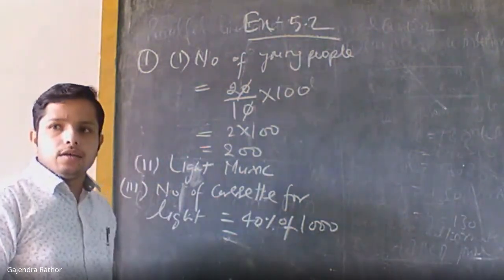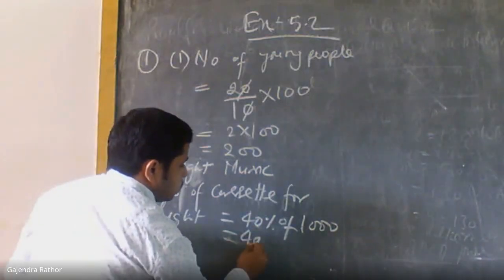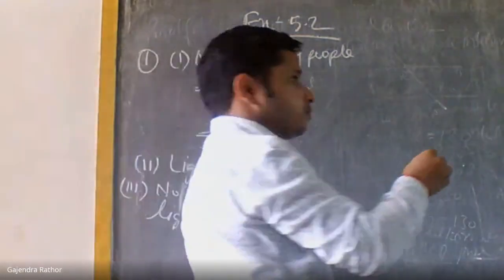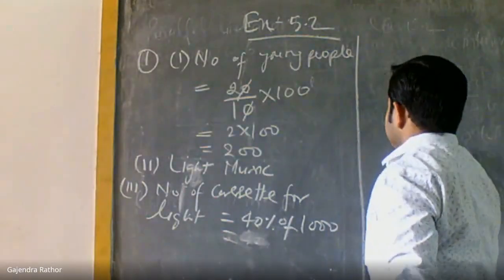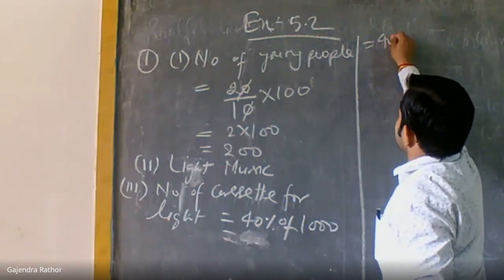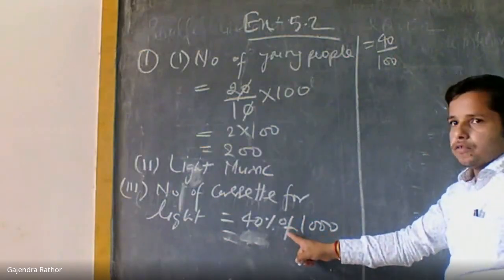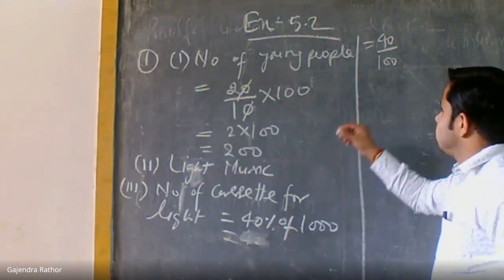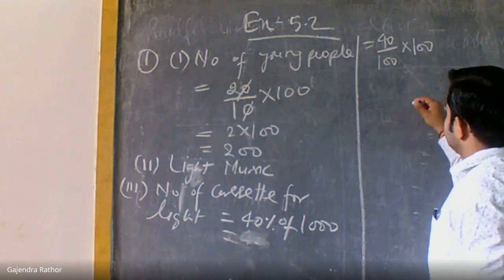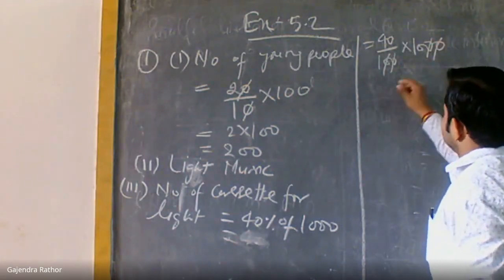Of means multiply, so replace of by multiply. 40% we write as 40 divided by 100, then of we replace by multiply, 1000. Now 10 10 cancel.